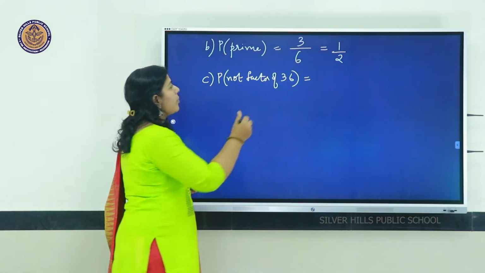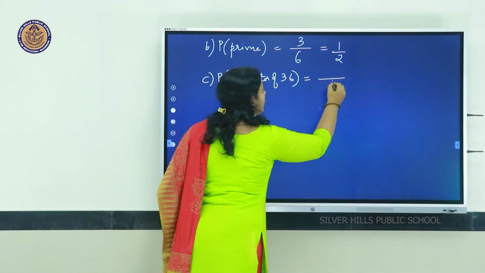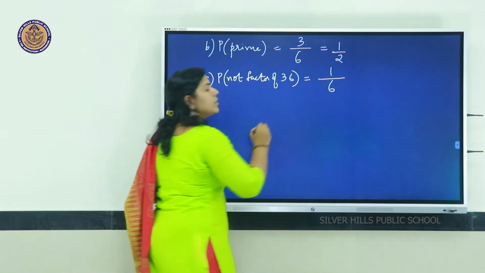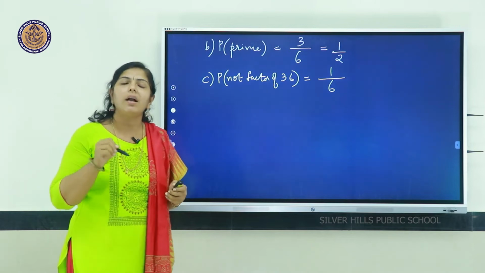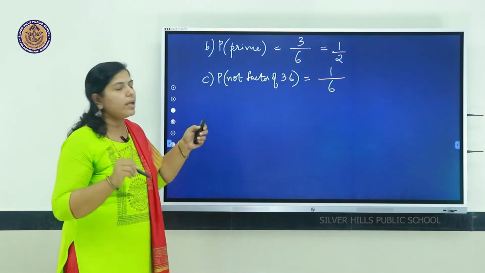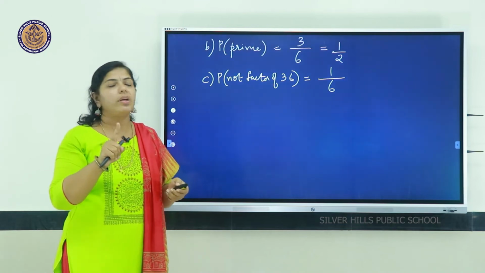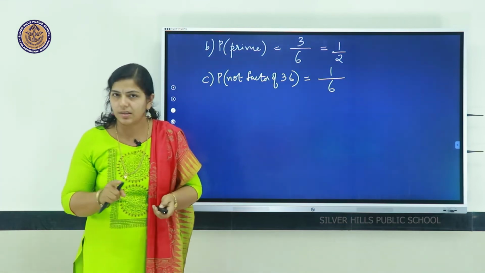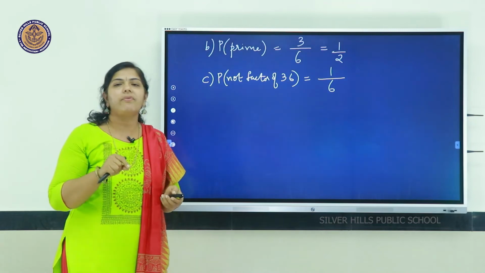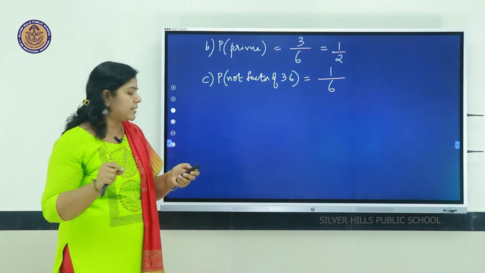So, what is the probability? Out of 6 outcomes, only one possibility is there, that is 1 out of 6. It is not a factor of 36, that is only 5. So, one chance only. So, 1 out of 6, that is, the probability of not a factor of 36 is 1 by 6.